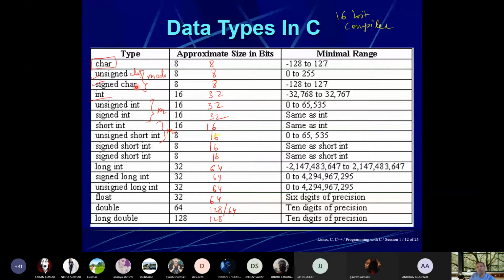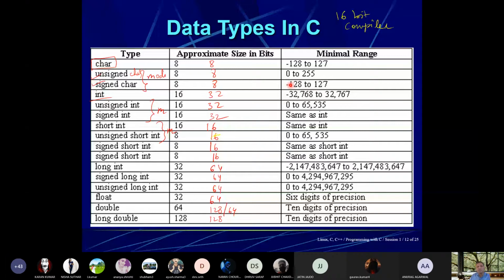Whenever you put signed or unsigned, there is no difference in size, only in the range. If you are using character, the range is from -128 to +127. While if you use unsigned character, it is 0 to 255. If you are using signed character, it is -128 to 127. This will only be understandable when I finish my lecture on signed and unsigned binary numbers.